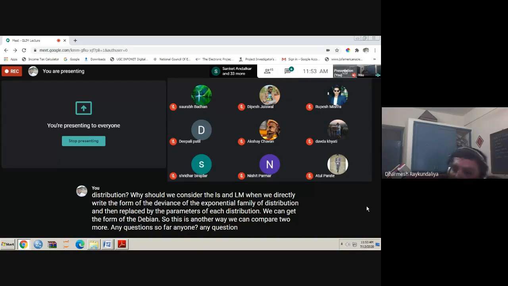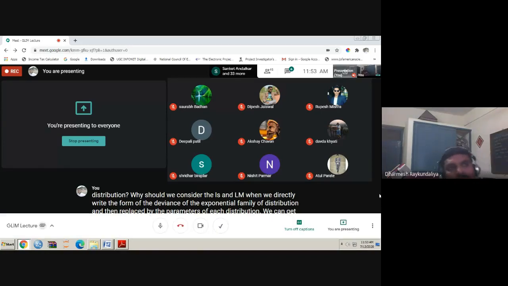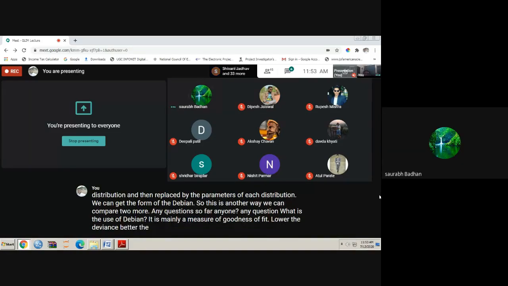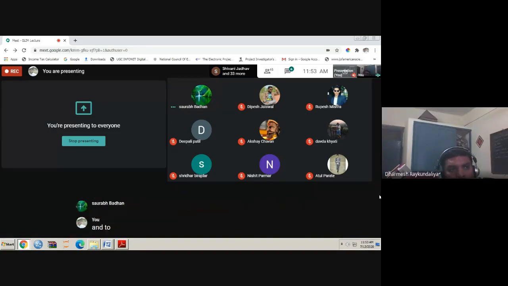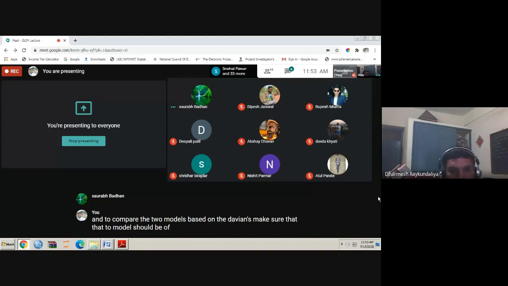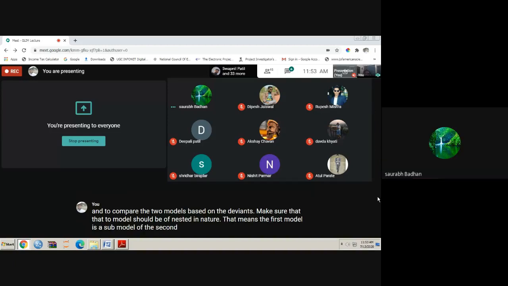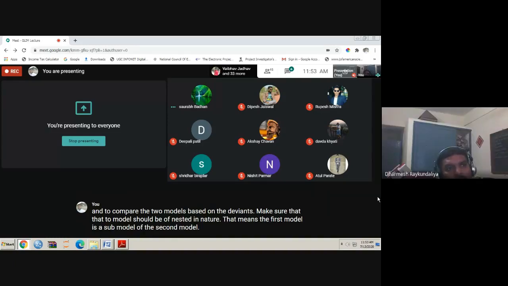So what is the use of deviance? It is mainly a measure of goodness of fit. Lower the deviance, better the model. And to compare two models based on the deviance, make sure that the two models are of nested in nature. That means the first model is a submodel of the second model. Then you can compare the two deviances.